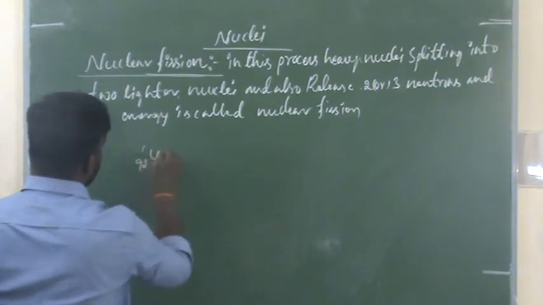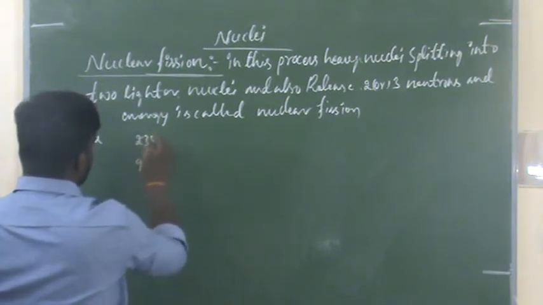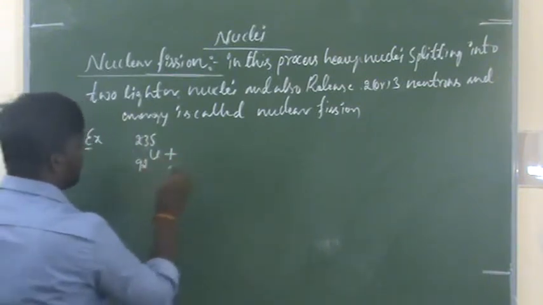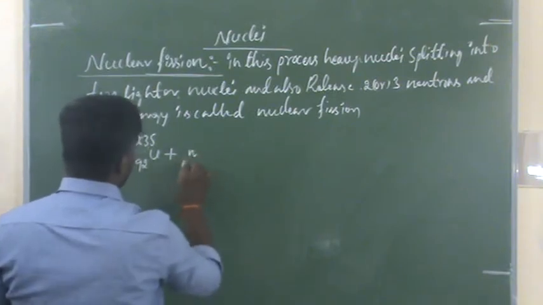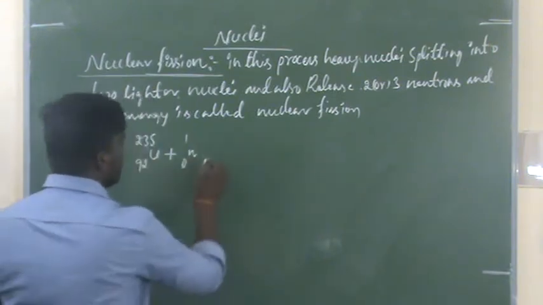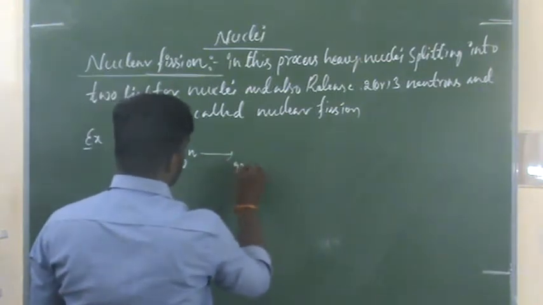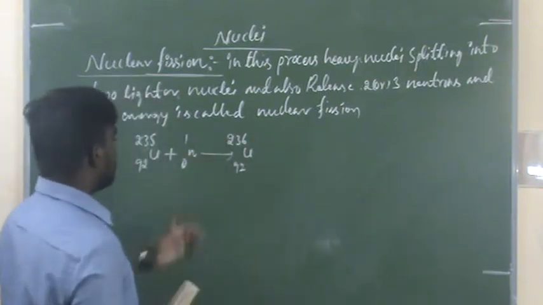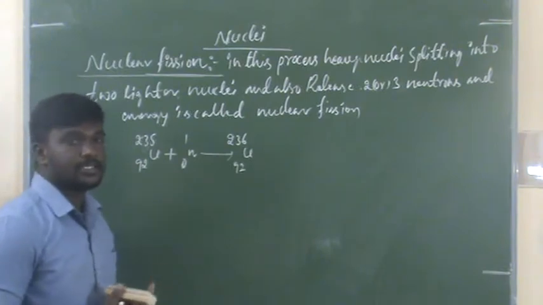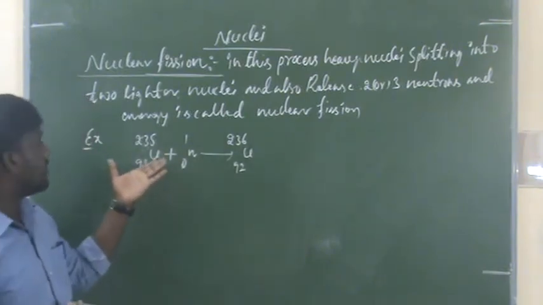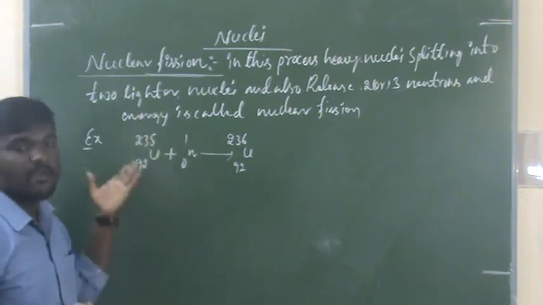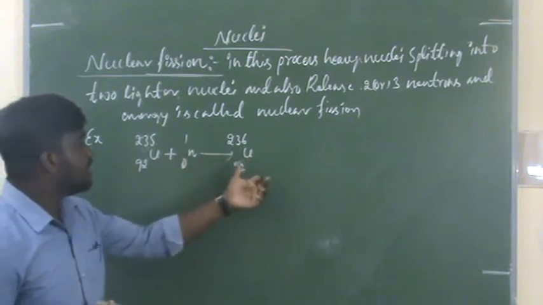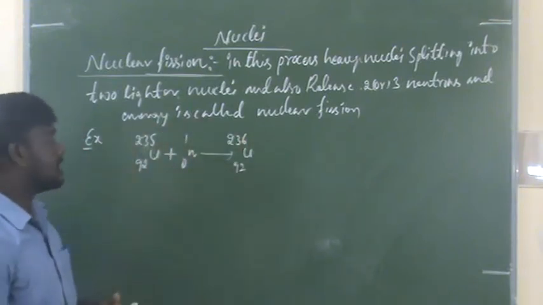Uranium 235 with atomic number 92 is bombarded with one neutron, so we get uranium 236.